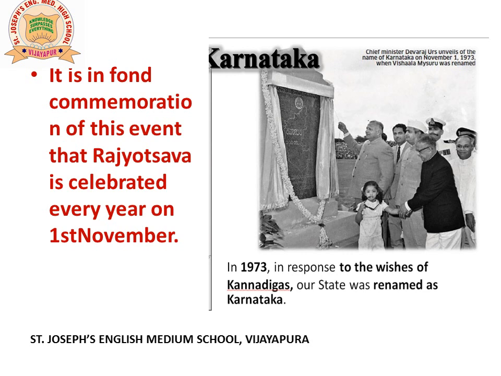It was only in 1937 that all the Kannadigas wished that instead of Mysore, the state be renamed as Karnataka. So in 1973, in response to the wishes of the Kannadigas, our state was renamed as Karnataka. It was renamed on 1st of November 1973 by the then Chief Minister Devraj Urs.